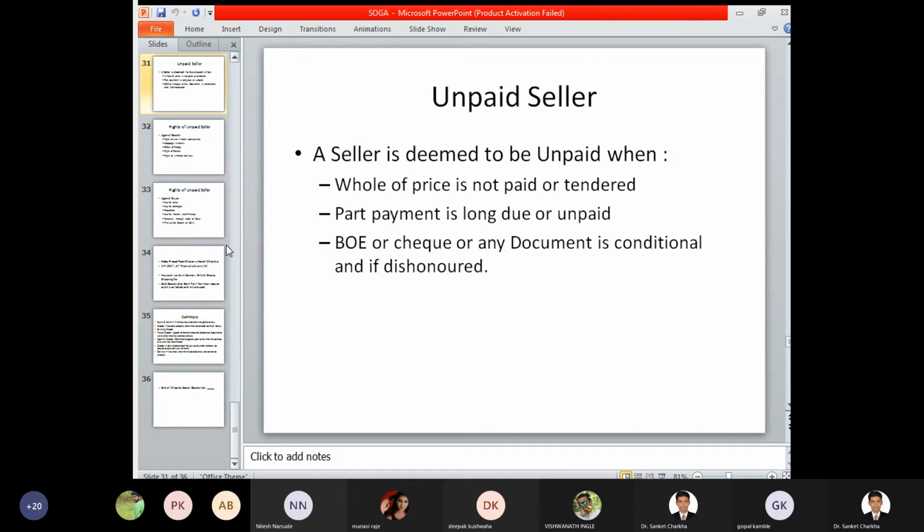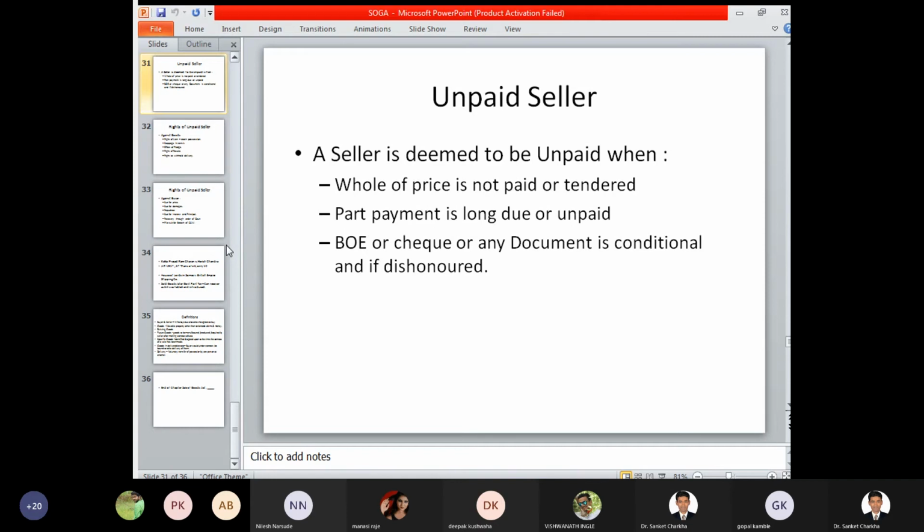Now, the next concept is the concept of an unpaid seller. A seller is deemed to be unpaid when, as the term itself means, the amount is not paid. A seller is deemed to be unpaid when the whole of the price is not paid or tendered, part payment is long due or unpaid, or a bill of exchange, cheque or promissory note is conditional and gets dishonored.